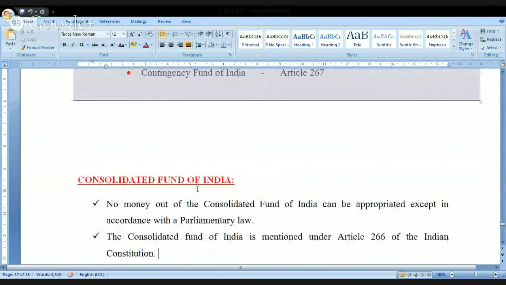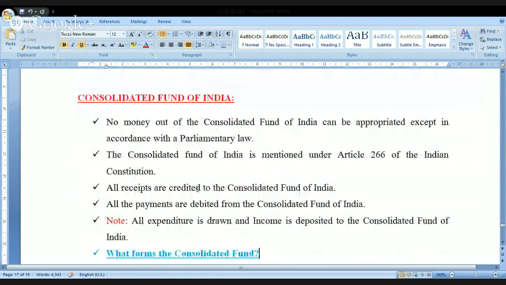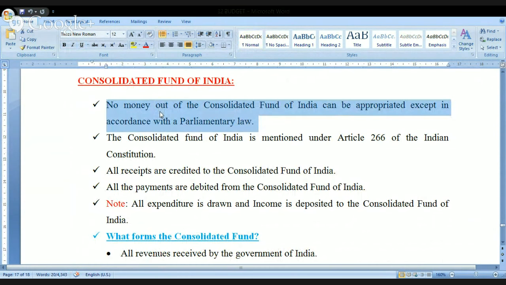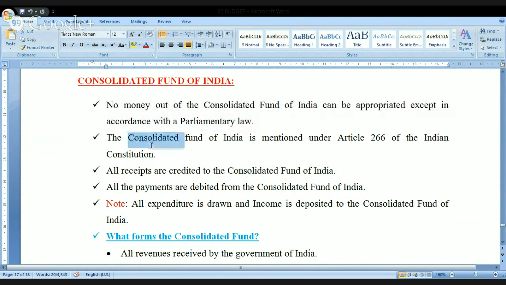Is that okay? Look at this. What is the meaning of this? If you look at the first one, Consolidated Fund of India, no money out of this fund can be appropriated except in accordance with the parliamentary law. Without a law, you cannot take even a single rupee. This fund is mentioned under Article 266.